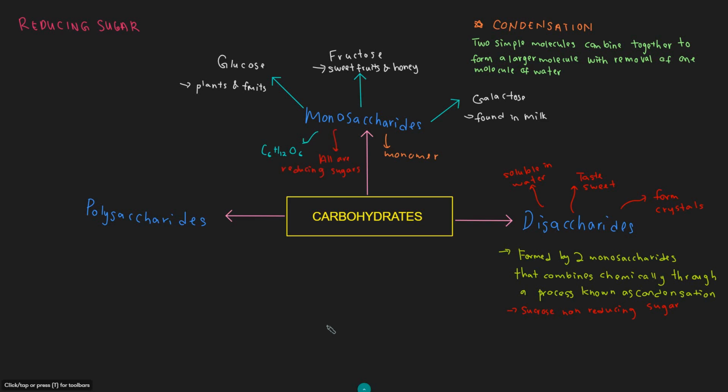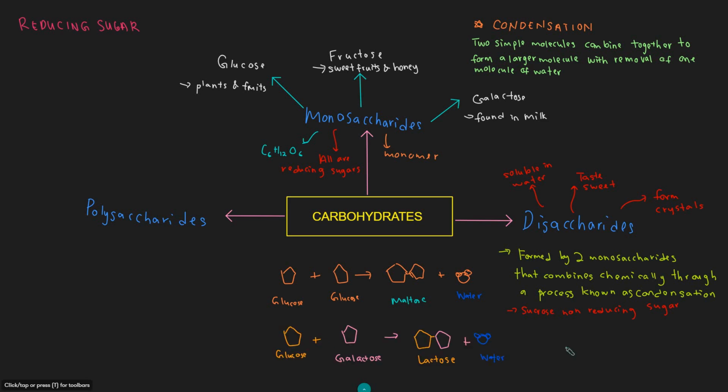The examples of disaccharides are maltose, lactose and sucrose. Maltose is formed from the condensation of two glucose molecules: one glucose plus another glucose gives maltose plus water. Lactose is formed from the condensation of a glucose and a galactose molecule, whereas the condensation of a glucose and a fructose molecule forms sucrose.